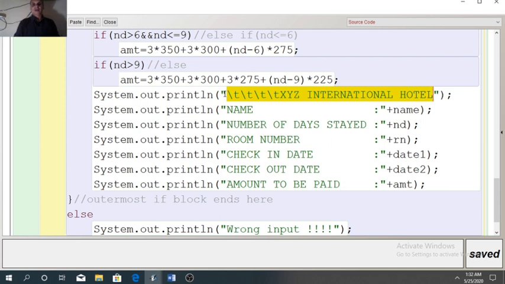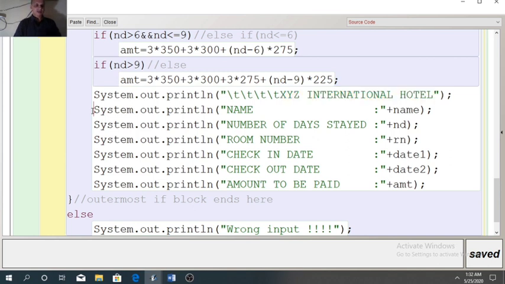in the middle. \t I have used in the beginning. \t is used for horizontal tab. 1 \t is approximately equal to 6 to 7 spaces. So here I have used 1, 2, 3, 4, 4 \t, because we need to shift the text to the middle. So it will be approximately 6 into 4, that is 24 to 30 spaces it will leave from the left side. So automatically this text will come in the middle of the screen.